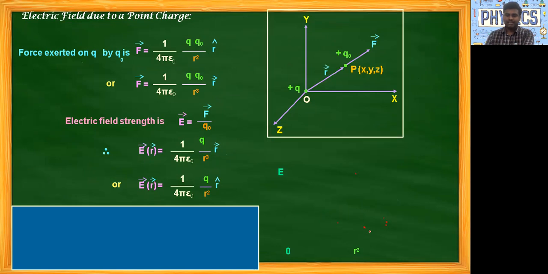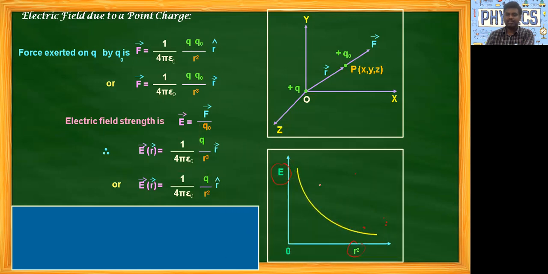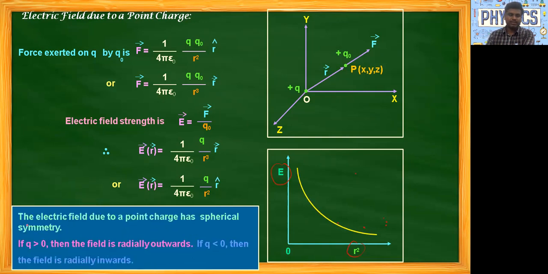Now we'll see electric field and distance r. We'll take the graph. This is the x-axis, and on the y-axis we'll take the electric field. So this is our graph, E versus r square. Like this, we'll get the graph. And here, remember one point: the electric field due to a point charge has spherical symmetry.